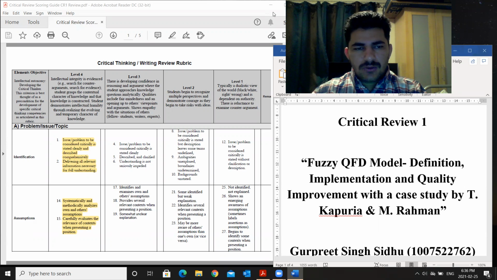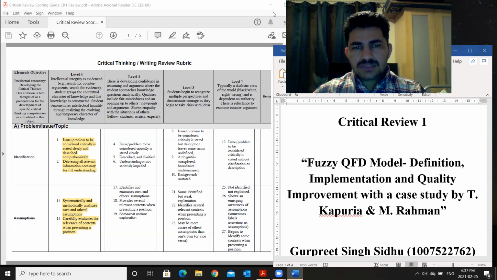I will start with the critical thinking writing review rubric. In section A, problem identification, my topic was the fuzzy QFD model: its definition, its implementation, and how we can improve the quality of the product by using this method. I used a case study of improving the quality defects of T-shirts made in Bangladesh by the ready-made industry. I will say I clearly identified the problem, and the problem statement is given in the abstract.